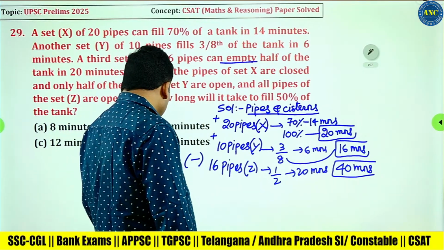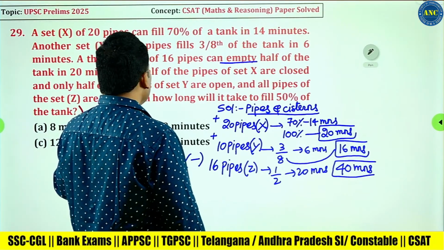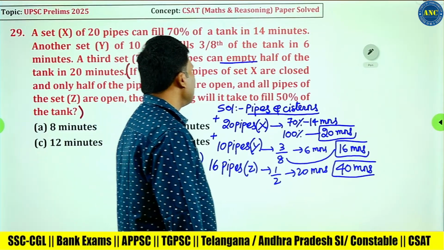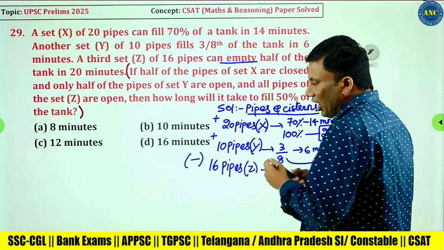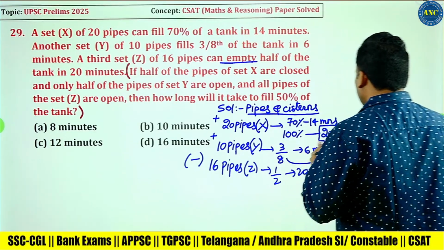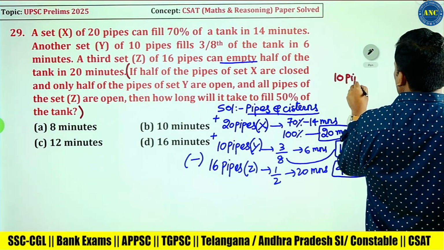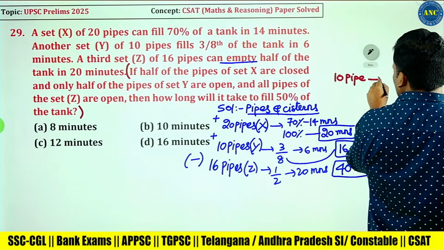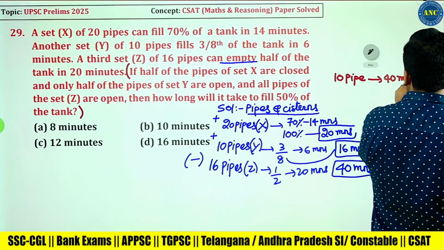Now let us read the question. Here onwards the question is starting. If half the pipes of set X are closed, out of 20 pipes, 10 pipes are closed. 20 pipes can fill the tank in 20 minutes. 10 pipes means it will take more time.